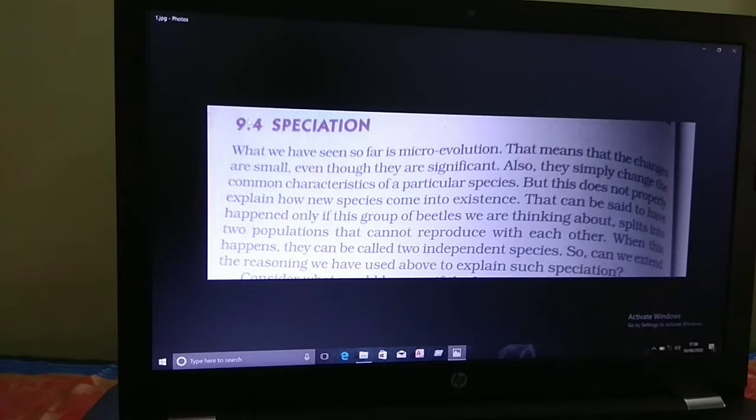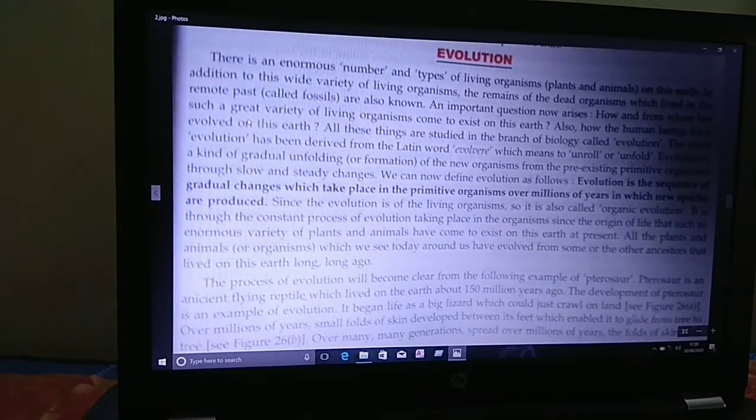The process by which new species develop from existing species is known as speciation. Whatever existing species there are, from them new species develop, and that is known as speciation. In simple words, the formation of new species is called speciation. So children, next I'll explain to you about evolution.